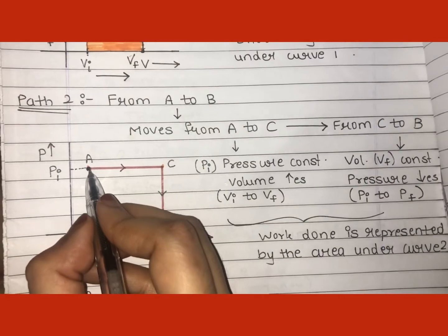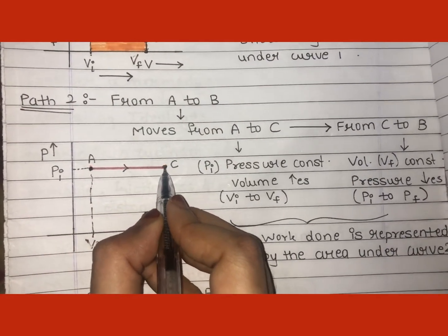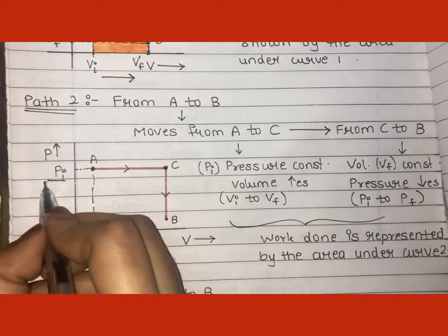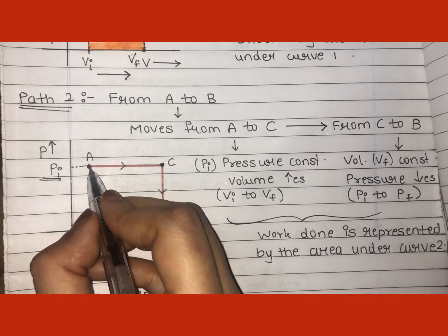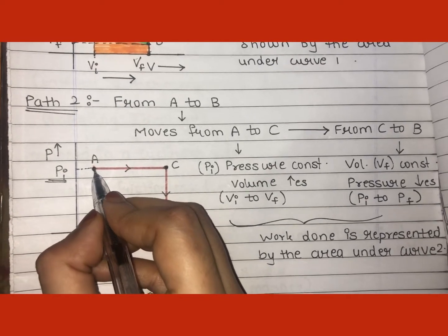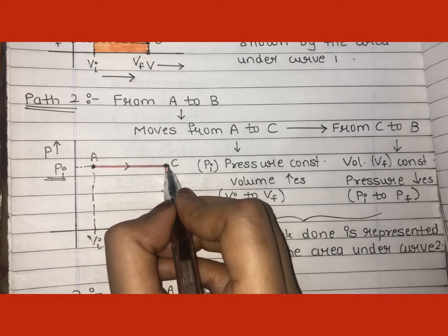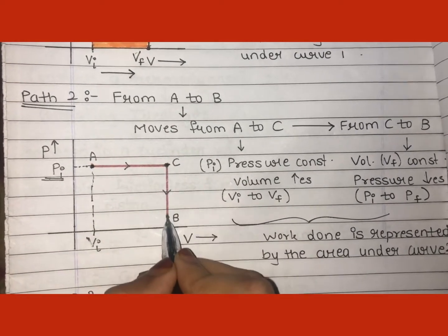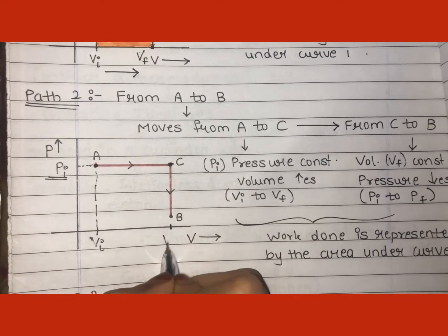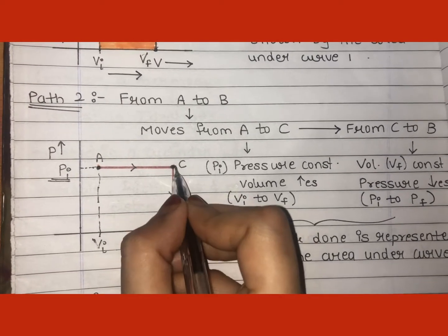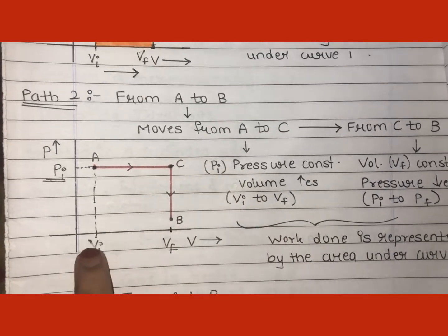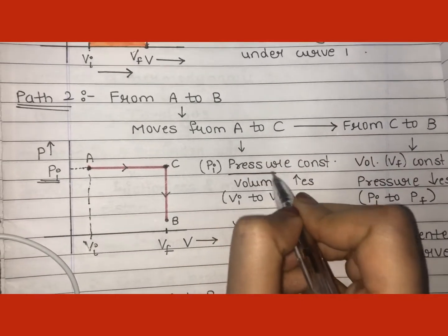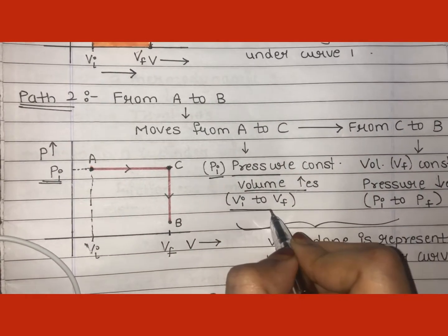Okay, now when it is moving towards C, now it has reached C. Let's see what has happened to the pressure. Pressure remains the same, means pressure remains constant when the system is moving from A state to C state. Pressure remains constant but volume increases. See, at C state, here will be the point of the volume, that will be the final volume from A to C, means the volume has increased and pressure is constant. I have written that pressure Pi is constant and volume increases from Vi to Vf.